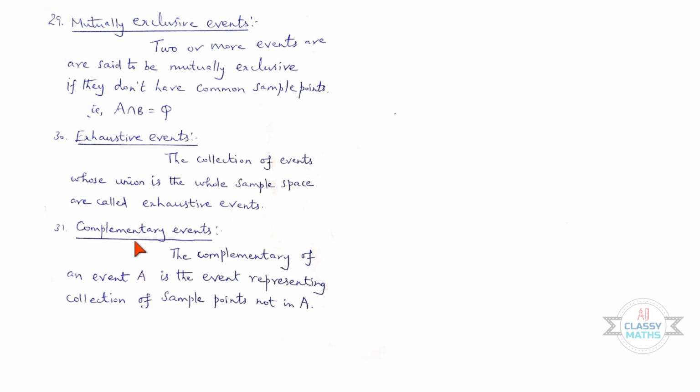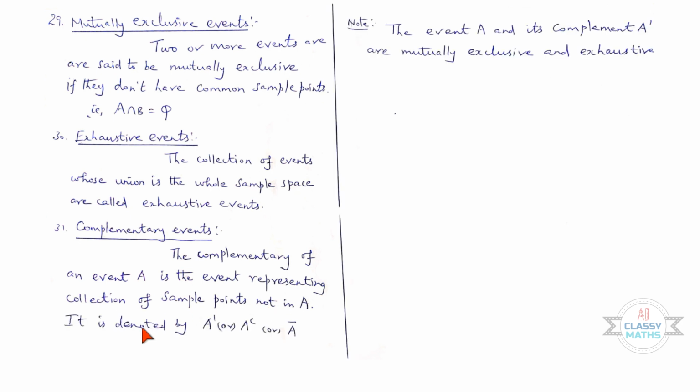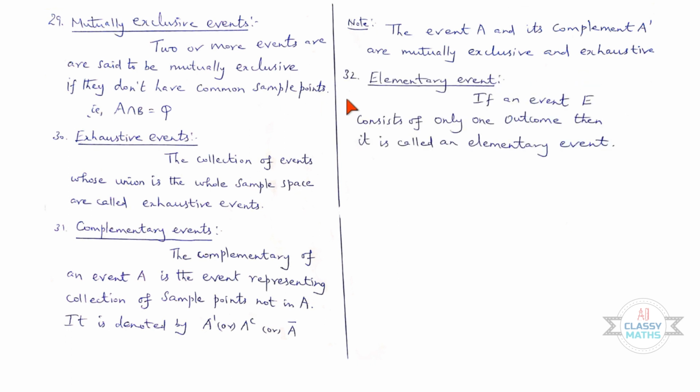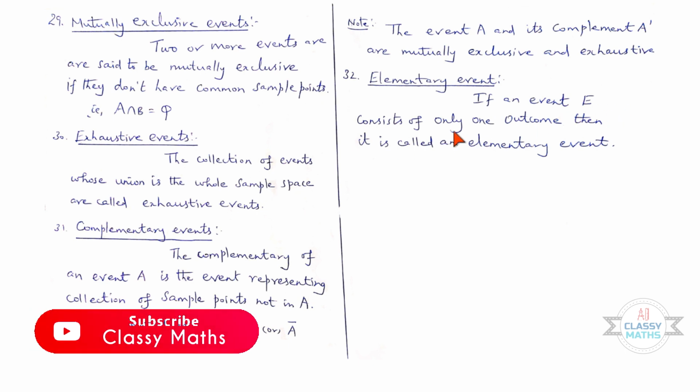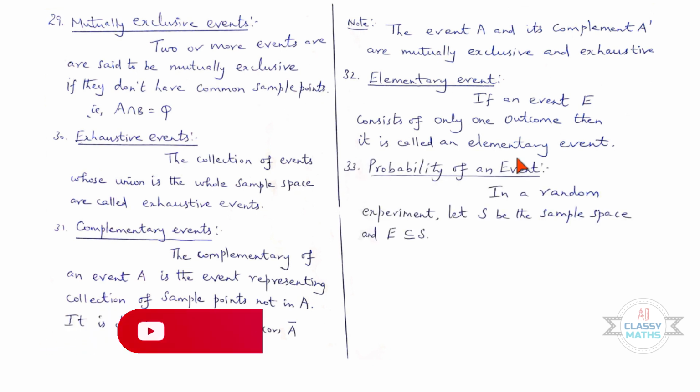31. Complementary events. The complementary of an event A is the event representing collection of sample points not in A. It is denoted by A dash or A complement or A bar. Note. The event A and its complement A dash are mutually exclusive and exhaustive. 32. Elementary event. If an event E consists of only one outcome, then it is called an elementary event.